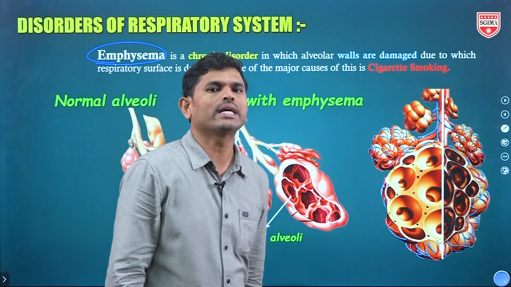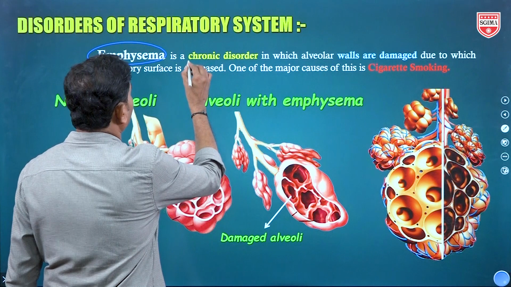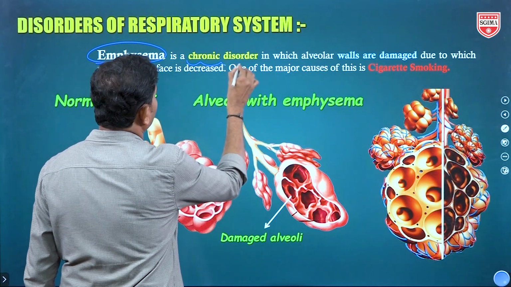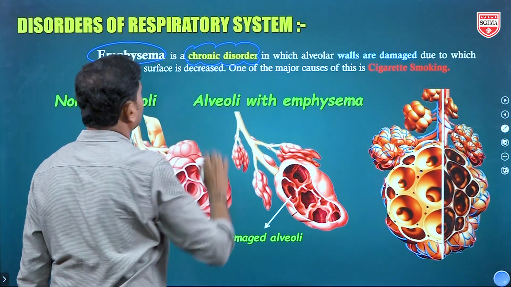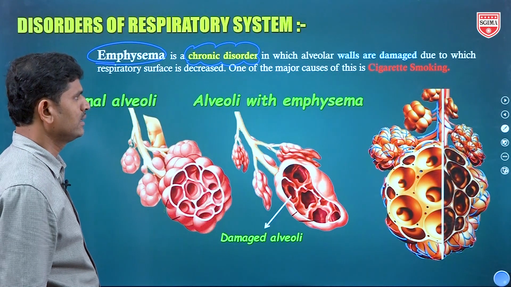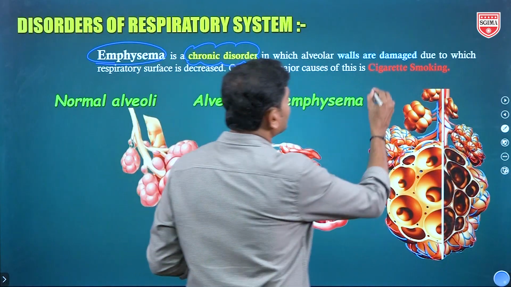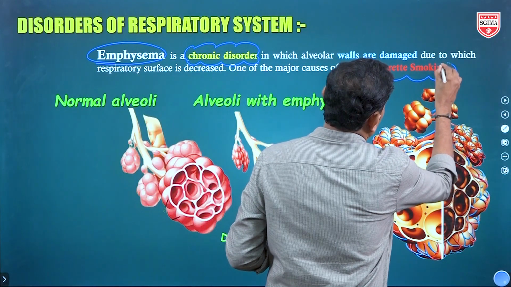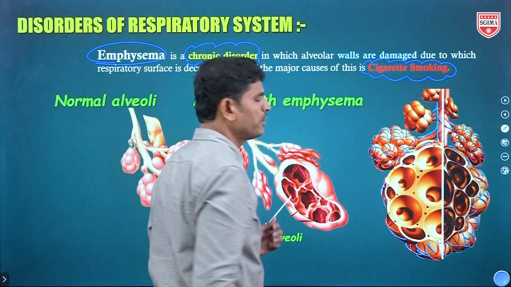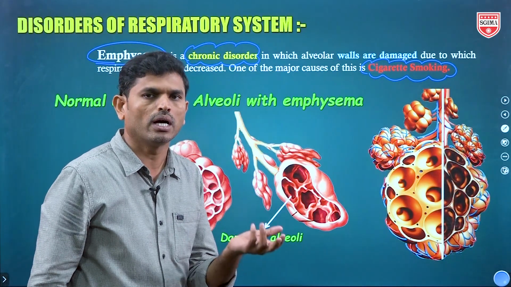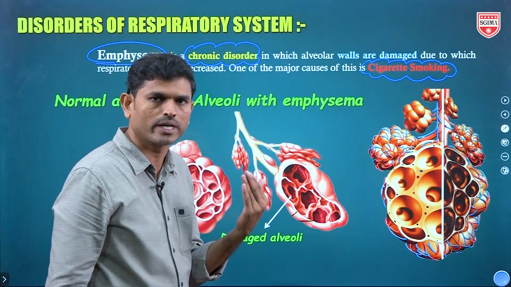Emphysema is a chronic disorder. What does chronic mean? This is not a one-day disease; it slowly takes years of time. The main reason for this chronic disorder is cigarette smoking. Not only cigarettes, tobacco consumed in the form of smoking.